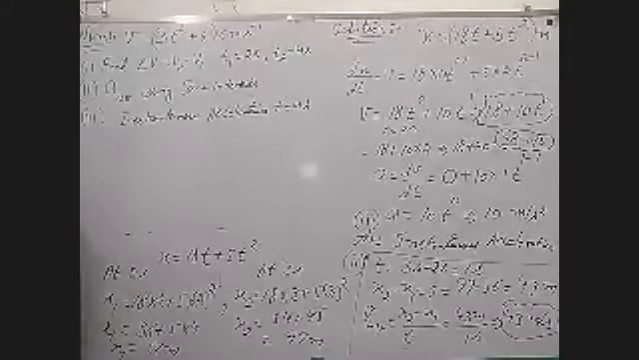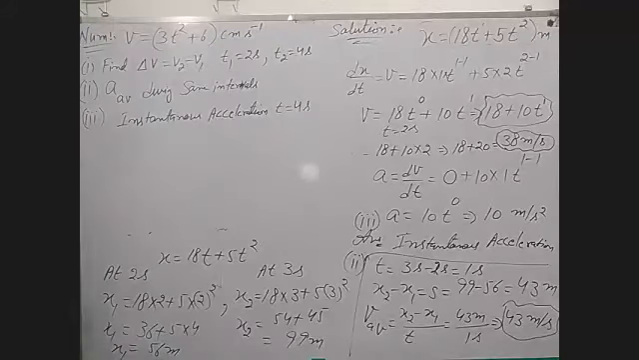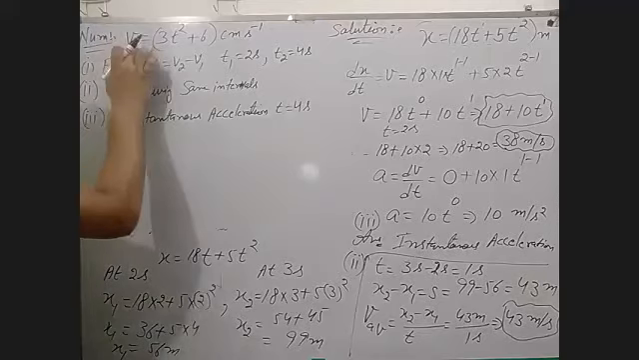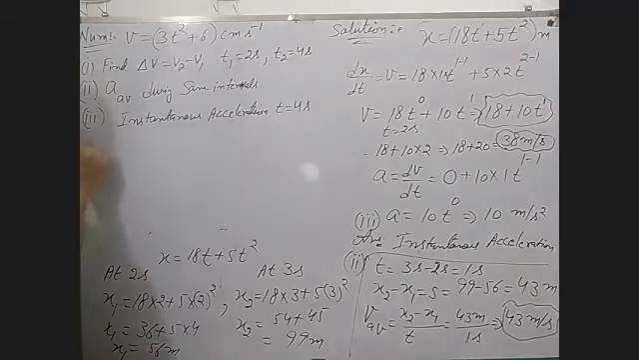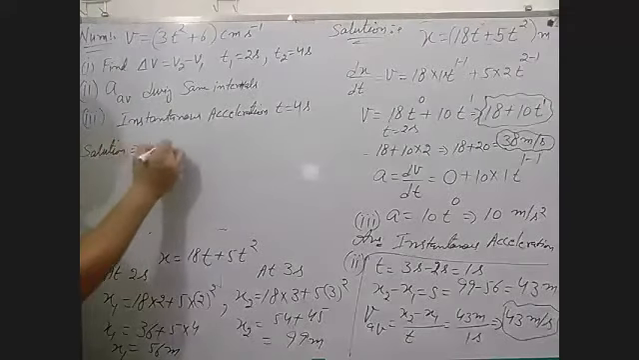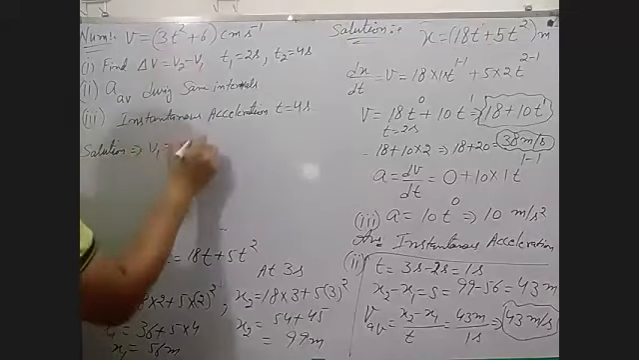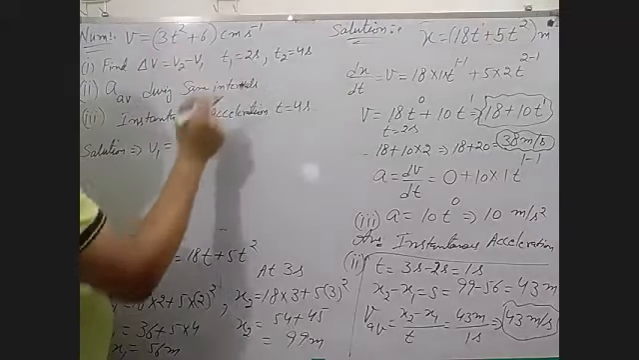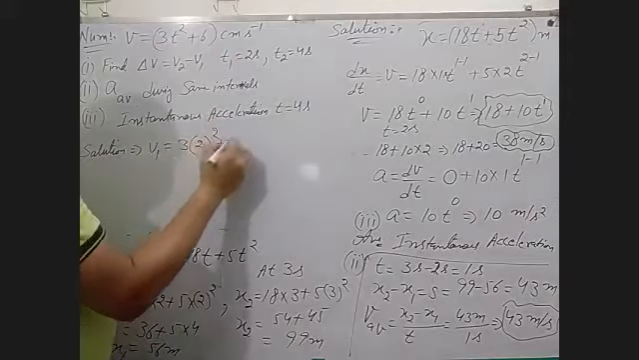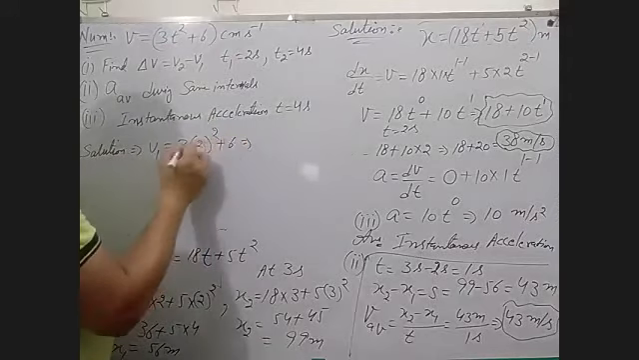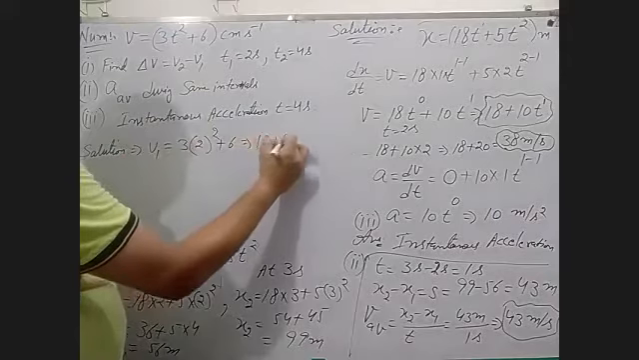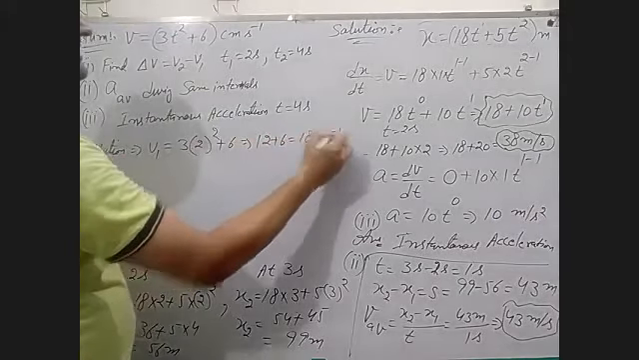Now, first question is what? We have to calculate the change in velocity, V2 minus V1. Then how can you take this value? You know this is V, this is T1, T2. Now, in the solution, V1 is equal to 3. What is the value of T? 2 square plus 6. 2 2s are 4, 4 3s are 12, plus 6, 18 centimeter per second.